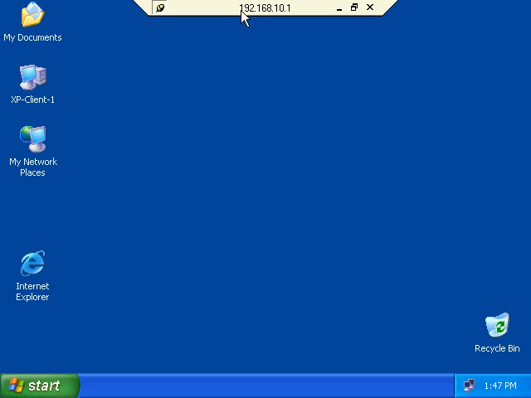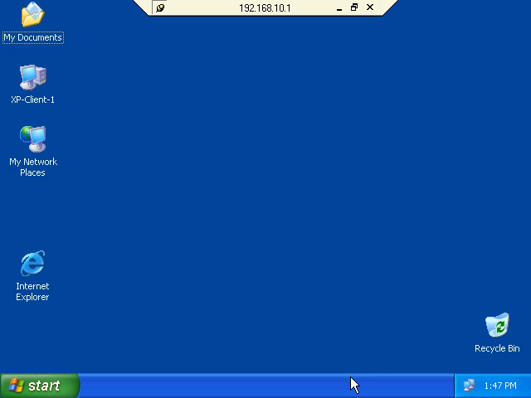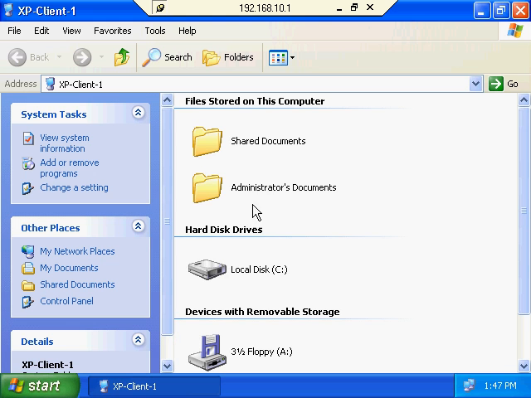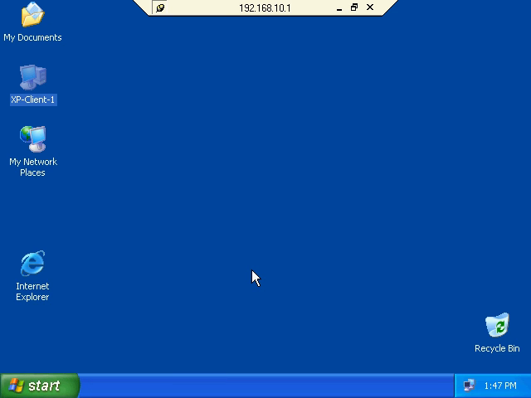So for example, if I hit the minimize button, that takes me back to the base system, the system that I've got the remote desktop connection installed on. If I want to open that back up and work on the XP system again, now I can work back in the system.